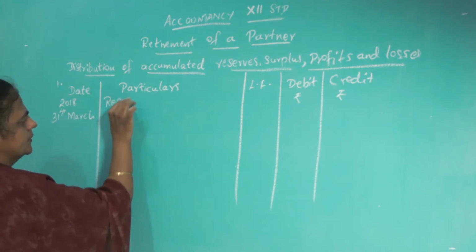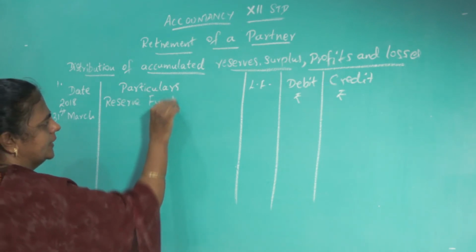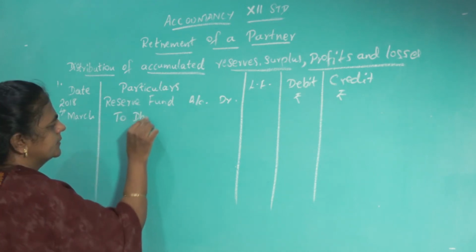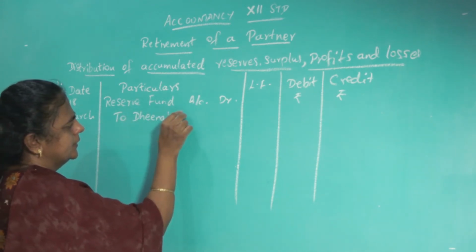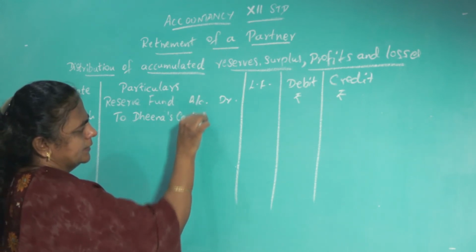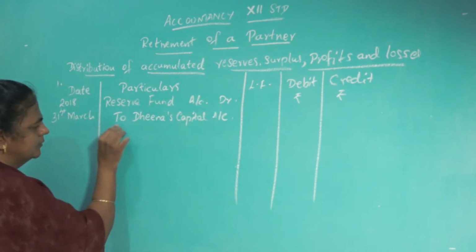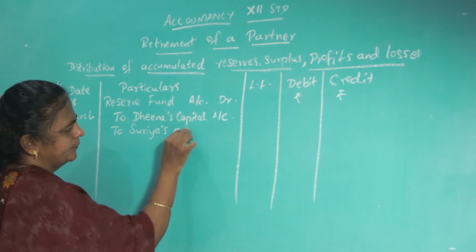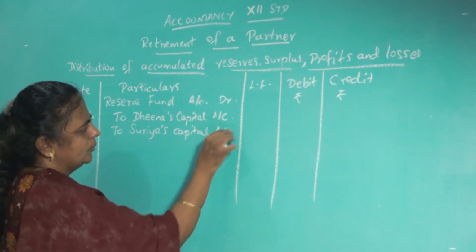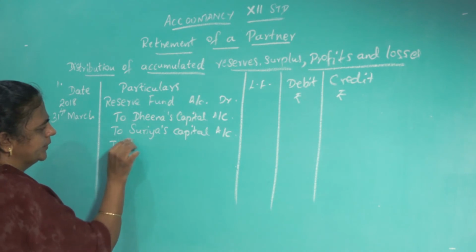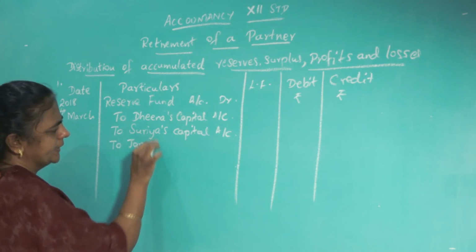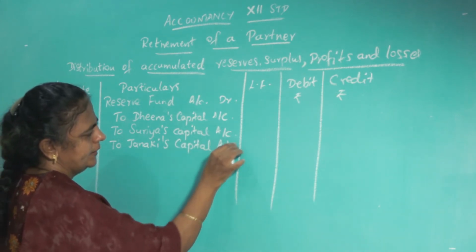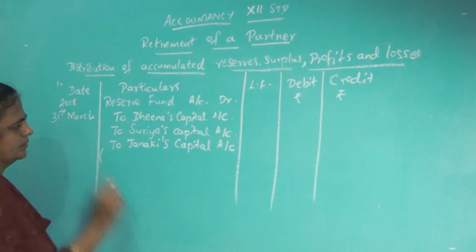So, reserve fund account debit to Deena's capital account, to Surya's capital account, to Janaki's capital account, including the retiring partner. Okay. So, what is the narration?